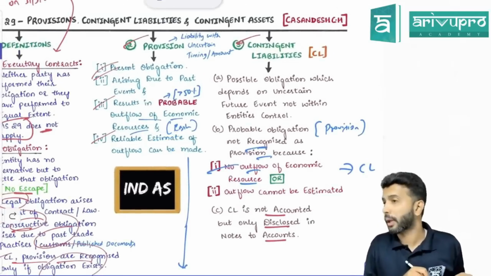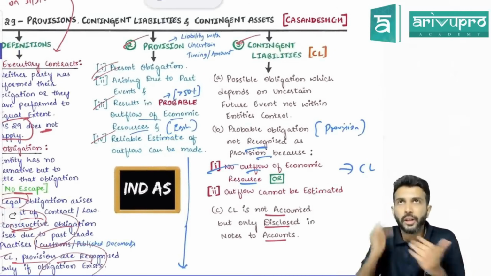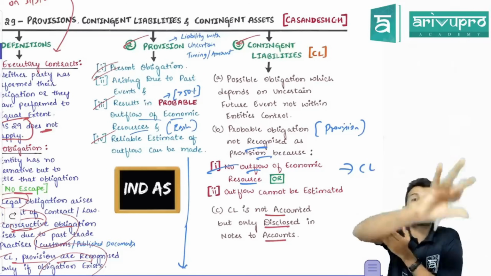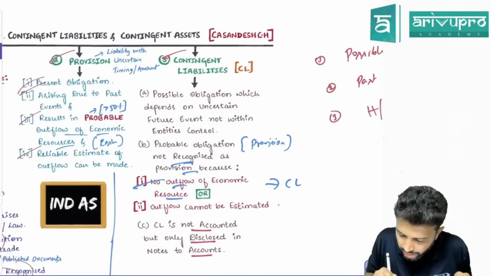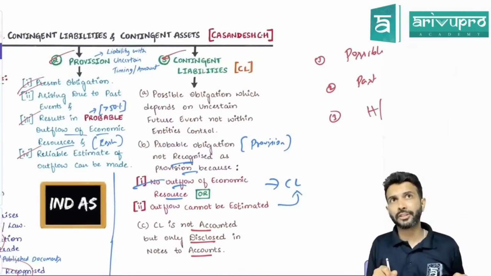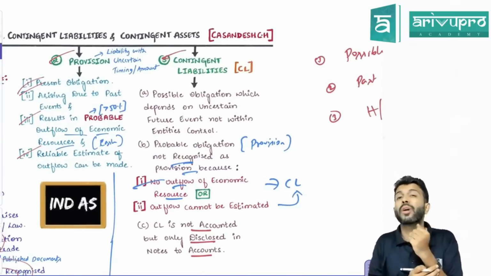What is the fourth condition of a provision? A reliable estimate of the outflow can be made. Sir, what if you cannot estimate? Provision is recognized at the best estimated amount. If you cannot estimate the amount, disclose it as a contingent liability. So why can't we estimate, sir? The lawyer will tell. Because sometimes what happens, sir?